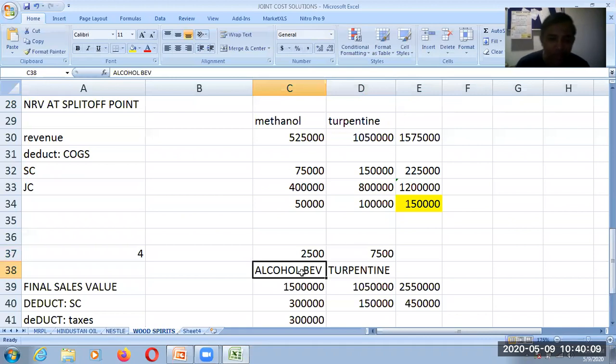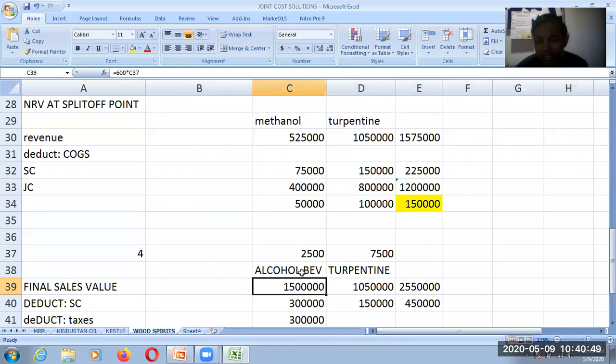And the sales value of alcohol beverages is 600 rupees per liter. So in that case, this becomes 15 lakh rupees. Turpentine sales value is the same, 140 rupees per liter multiplied by 7,500 comes to 10,50,000 rupees, and the total sales value increases to 25,50,000 from 15,75,000 when the company decides to process methanol and produce alcohol beverages. This is clear. Now moving ahead to separable cost.